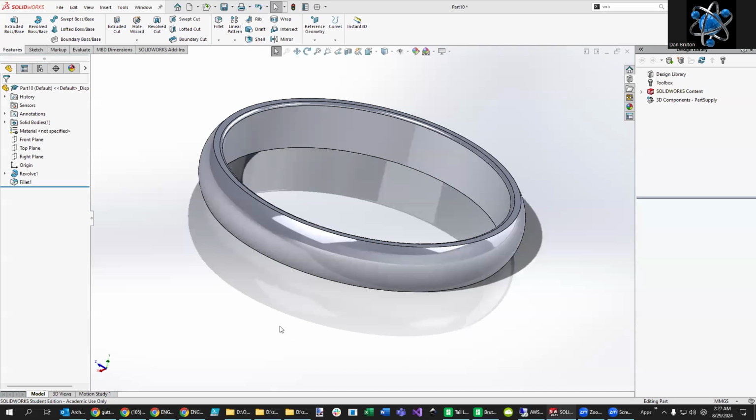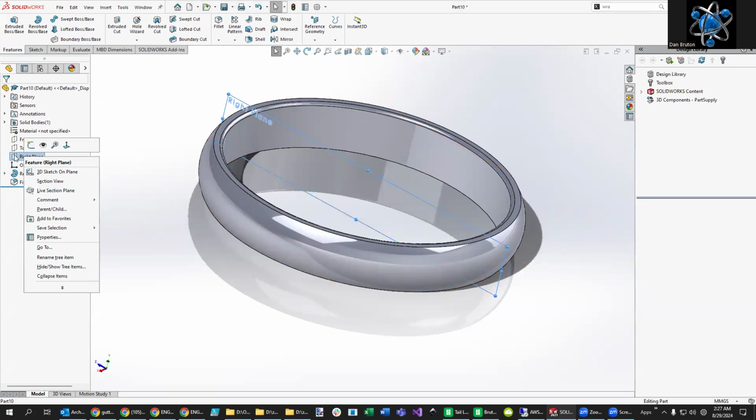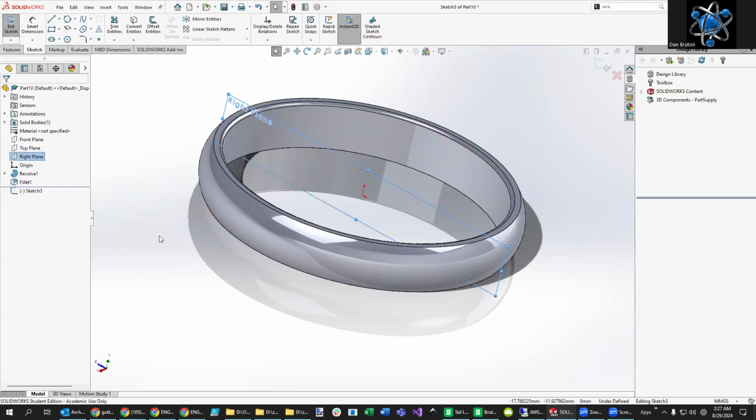Okay, a little bit of bonus material here. You don't have to do this next step, but you could put your name on the inside or on the outside. So let's see how we would go about doing that. Let's go over and draw on the right plane. So I'm right clicking on the right plane in the feature tree and doing a sketch.